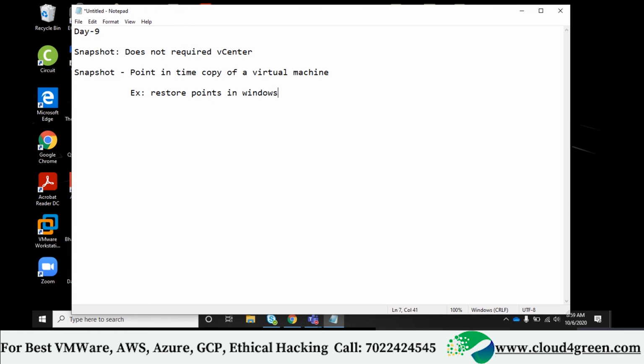What is CBT, change block tracking? What is a backup server?